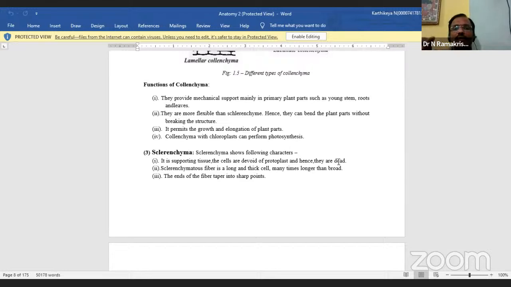The sclerenchyma fibers are long, very thick walled, many times longer than broad. The ends of the fiber taper into sharp points. The cell wall is made up of cellulose, and next lignin, highly thick. Inside the cell, a very narrow lumen is present. The cells are dead and without living protoplasm. So this is all about sclerenchyma.